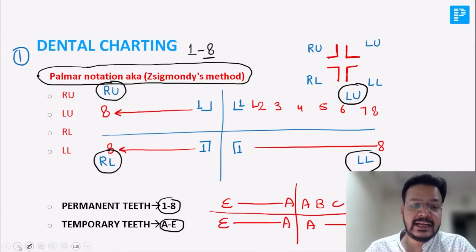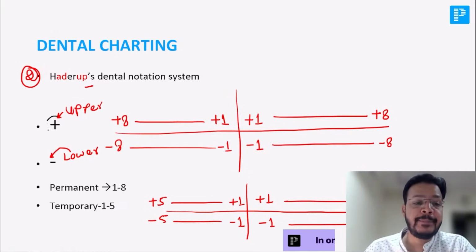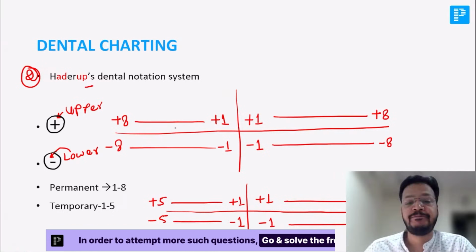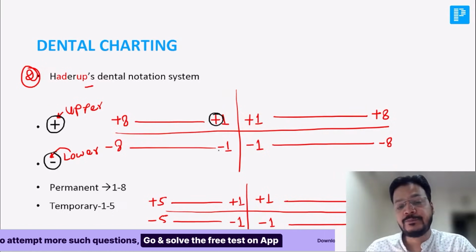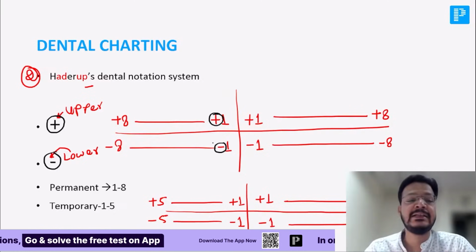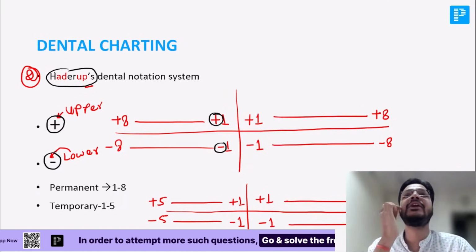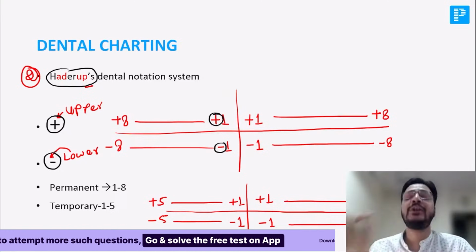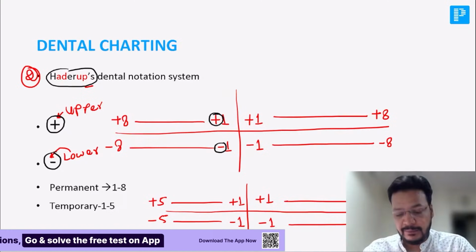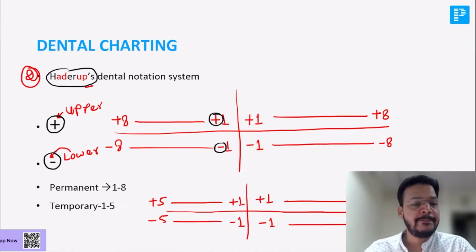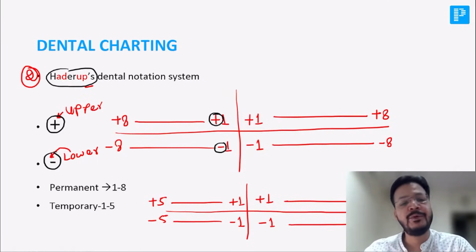But sir, if I use a plus symbol for upper teeth and a minus symbol for lower teeth, that will be the Hadrup dental system. So if plus 1 to plus 8 and minus 1 to minus 8 are written, that will be Hadrup charting. If the plus and minus symbols are given, that would be Hadrup charting.